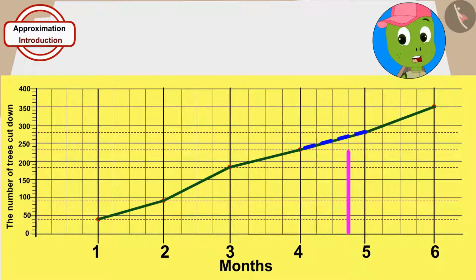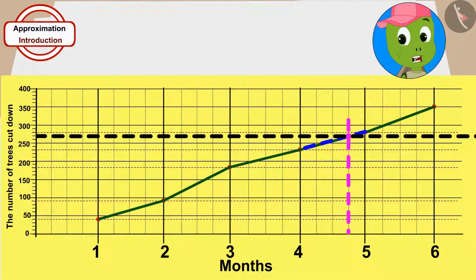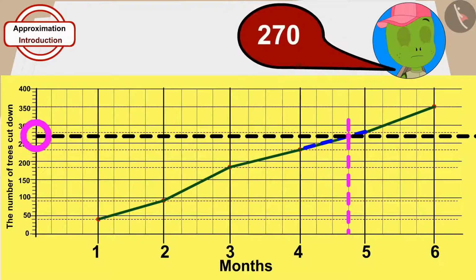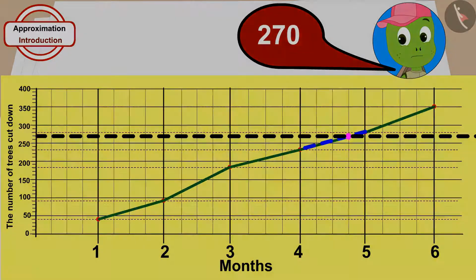In this way, where the vertical line of the third week of the 5th month is meeting with this line, from that point I can approximate how many trees will be cut in total by the end of the third week. Oh God, this point is at 270.